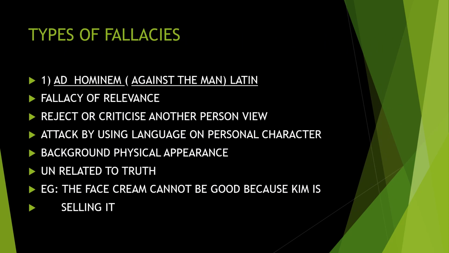Next, we are going to deal with different types of fallacies. There are a lot of types of fallacies. Questions will be asked from this side. Surely they have asked questions from the ad hominem fallacy, and they have asked questions from the slippery slope type of fallacy. They have asked like this a lot of times, so you should study it properly. The easy trick is that you study the name of the fallacy, then you study the example. Then it is easy for you to understand how it will come.